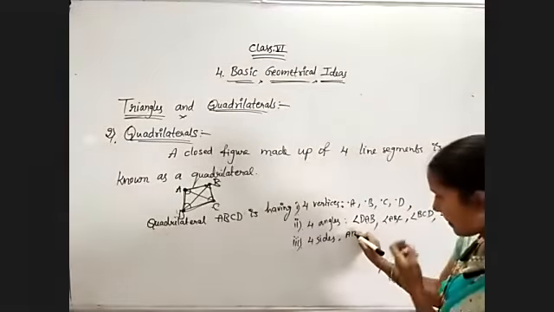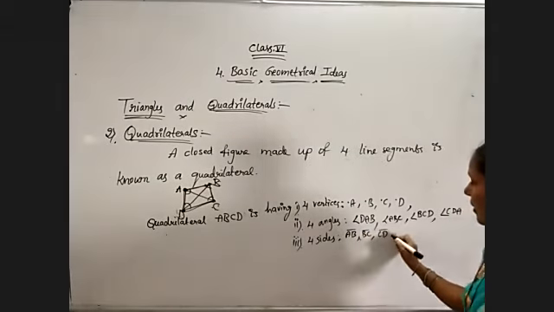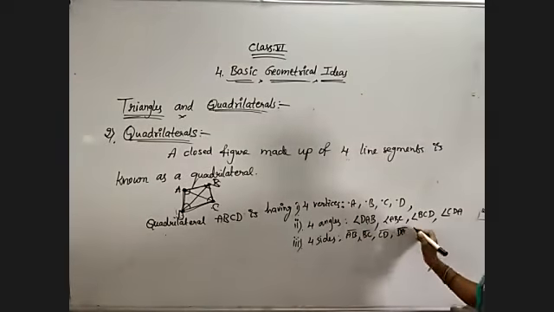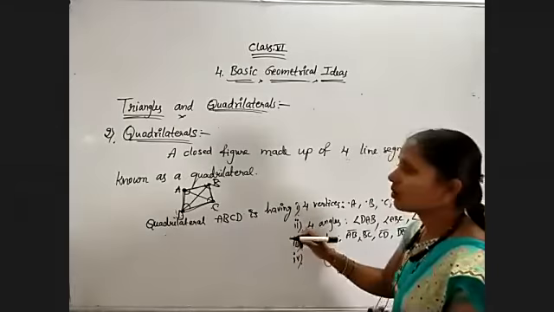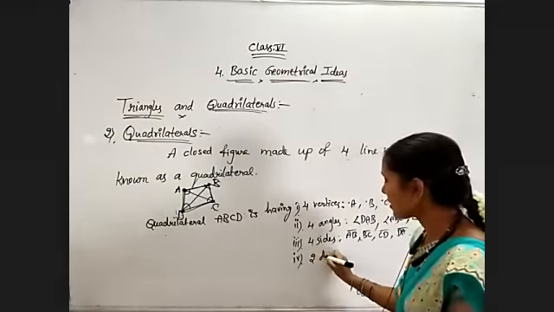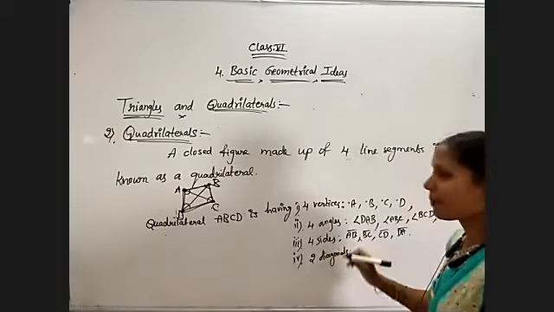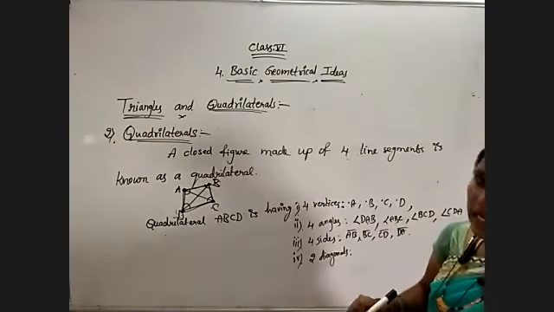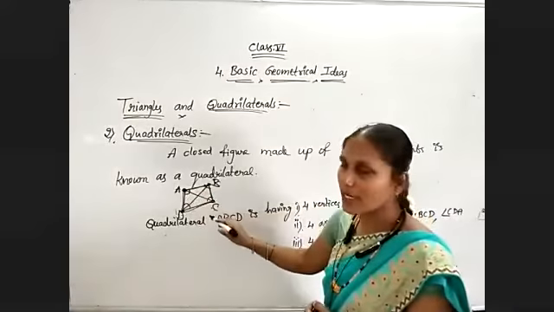AB, BC, CD, DA are the 4 sides, and fourthly, 2 diagonals. Every quadrilateral has 2 diagonals, a pair of diagonals. How do we get the diagonals? By joining the opposite points.